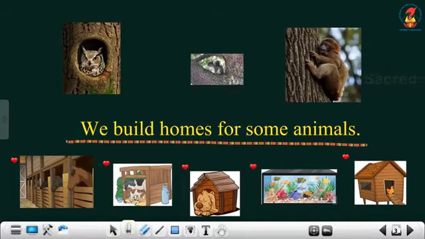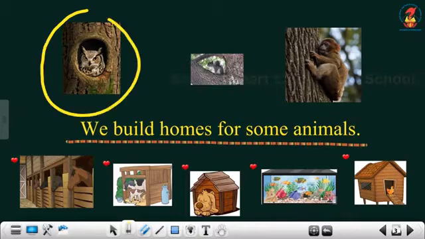Some animals find a place to live in. An owl. See, an owl finds a hole in a tree. You can see an owl in a tree hole.